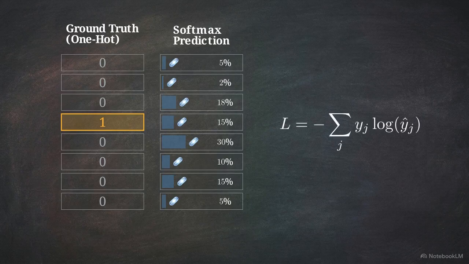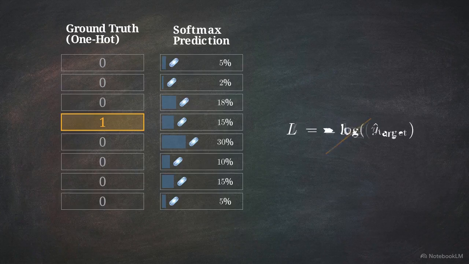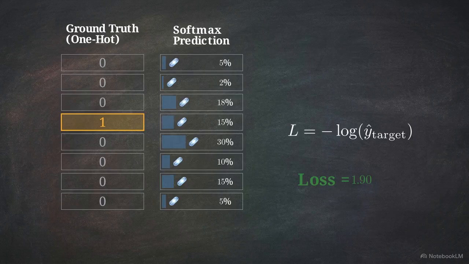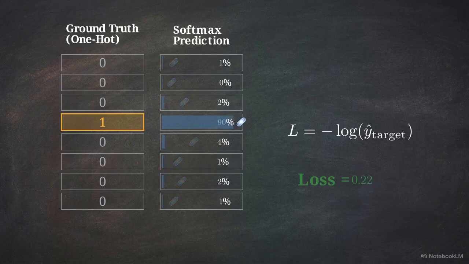This is the cross-entropy loss formula. We use it to measure the exact mathematical distance between the model's uncertain guess and the absolute certainty of the ground truth. Because the one-hot vector is mostly zeros, it wipes out almost the entire summation. The calculation collapses into a single result, the negative log of the model's predicted probability for the correct target word. The primary goal of the training phase is to force the neural network's weights to constantly adjust, pushing the target probability toward 100%, which drives the loss distance down to 0.